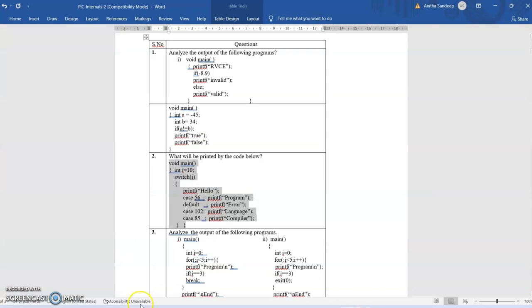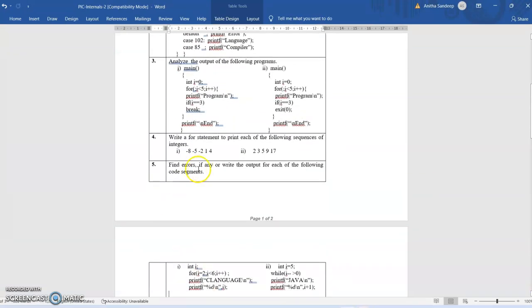Let us go to the next code. Here inside the main I have integer I equal to 0, and for semicolon I less than 5, I plus plus, and the body contains printf program new line, and inside that again I have if I equal to 3 break. Outside the for I have printf end. So how does this for loop get executed?